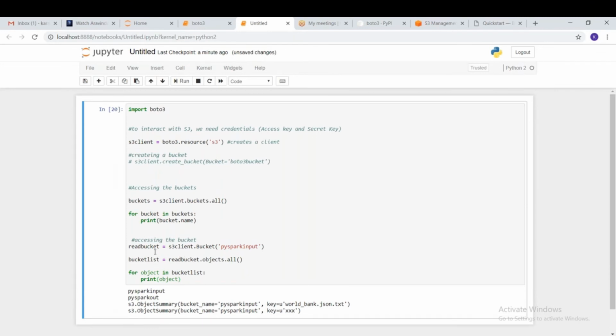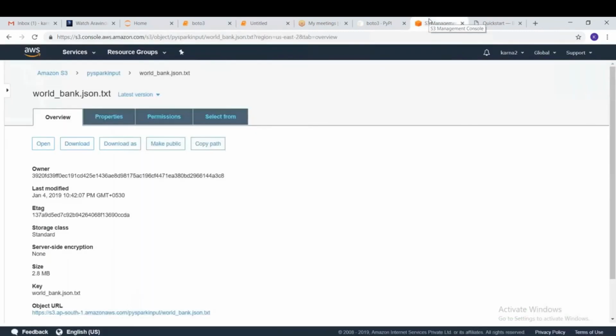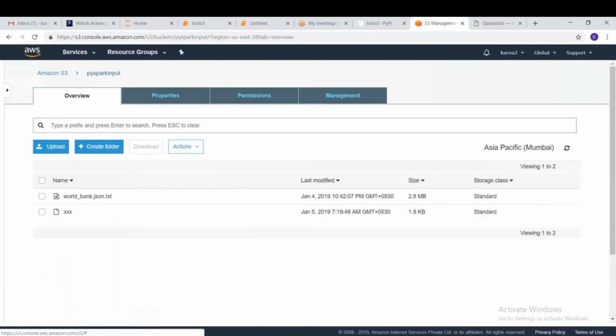First we are printing the buckets, the two buckets that we have in S3, and with this we are trying to print the files that are present in the bucket. This is a bucket name, and this is the file of it. You can see here worldbank.json.txt and xxx. These are the two files that we have in the bucket PySpark input, and in this we have worldbank.json and xxx. This is how we can do that, guys.